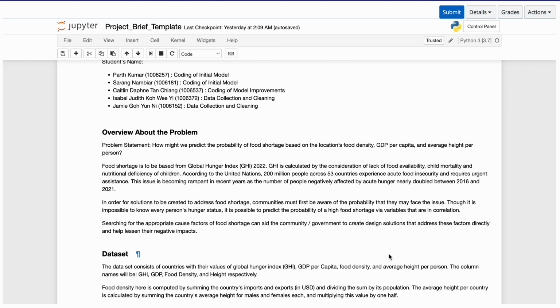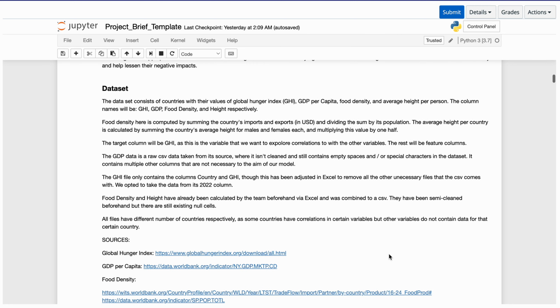We are interested in tackling this problem because this issue has been rampant and growing throughout the years. In order for us to brainstorm a solution for it, we must first be aware of the causal factors and the variables that basically caused food shortage in the first place. So we are interested in finding the correlation of all these variables to GHI.